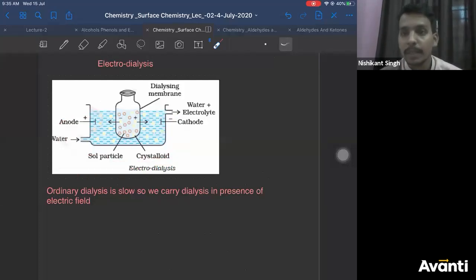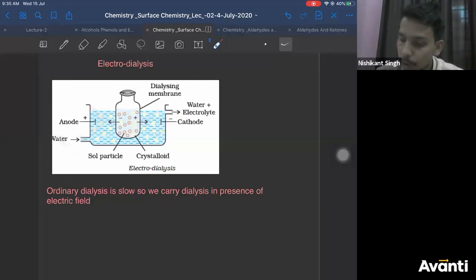Right? So you are applying an electric field. What will happen among the crystalloids and impurities? They will carry some charge, right? See here, your impurities are in light yellow. In this experiment, impurities are carrying positive charge, whereas your colloidal particles are carrying negative charge. So colloidal particles will move or diffuse towards the anode, whereas the impurities which have the positive charge will diffuse towards the cathode, towards the oppositely charged electrode.